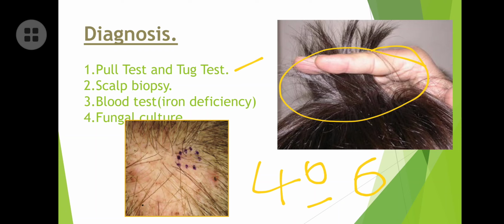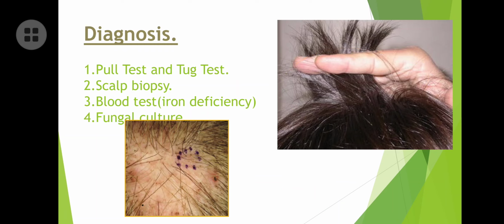Then scalp biopsy is also done. Scalp biopsy means we cut a small portion of the scalp and do a microscopic test on it.